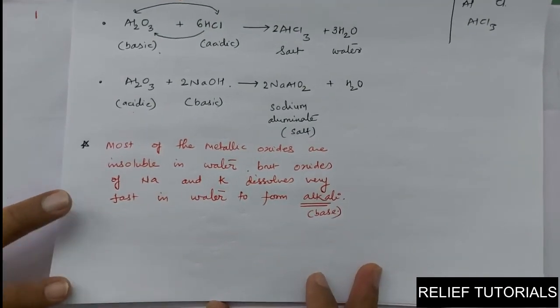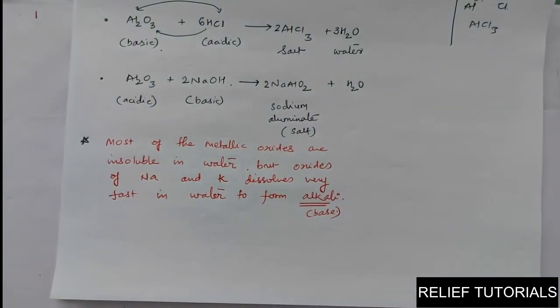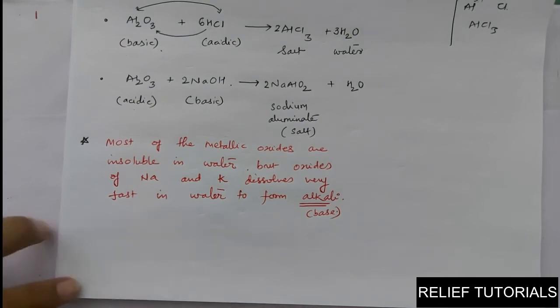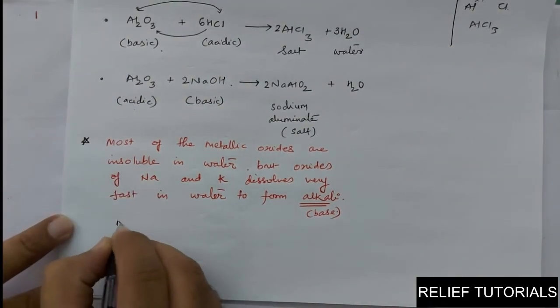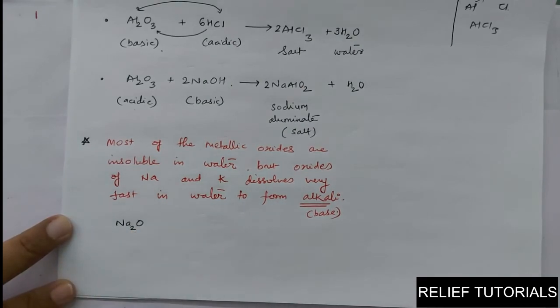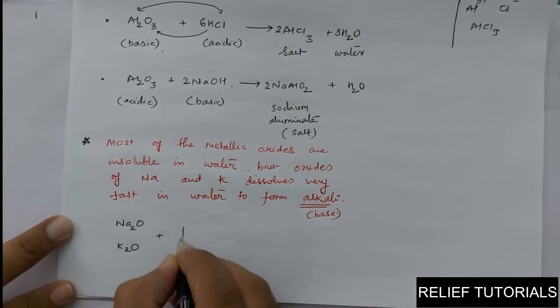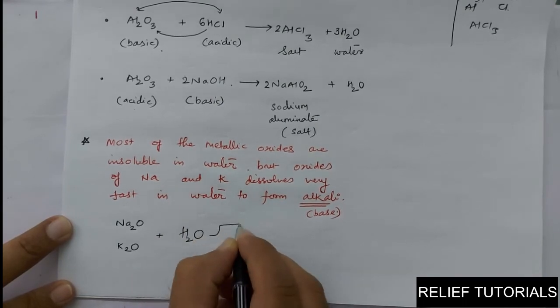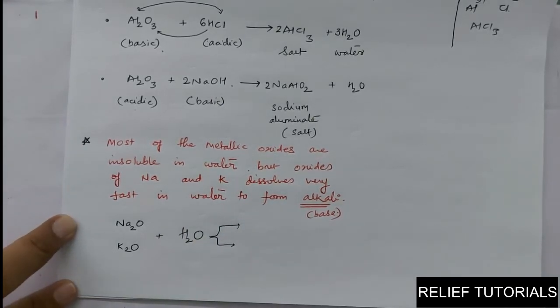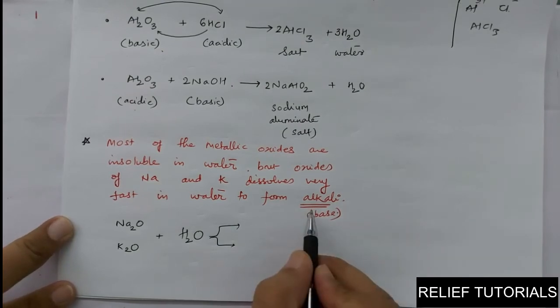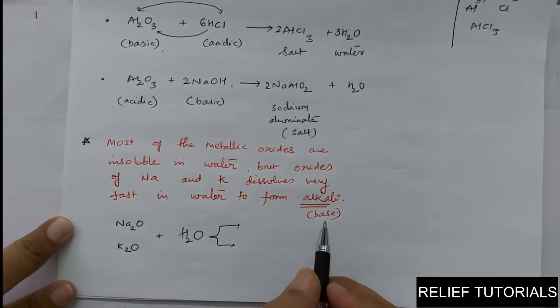So if you think about the oxide of sodium and potassium, like oxide of sodium Na2O and oxide of potassium K2O, when they dissolve in water, they form their alkali. Alkali means base. Base means their hydroxide form.